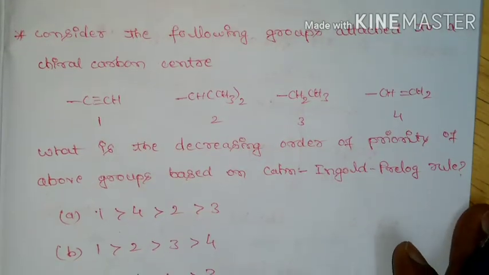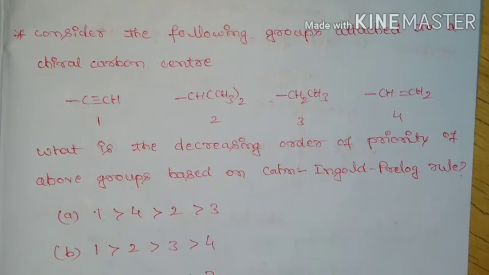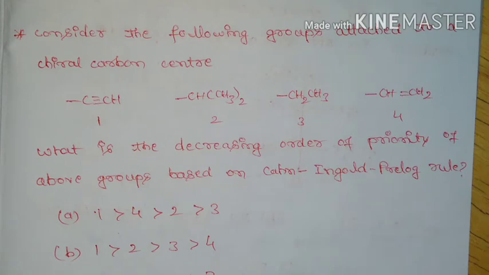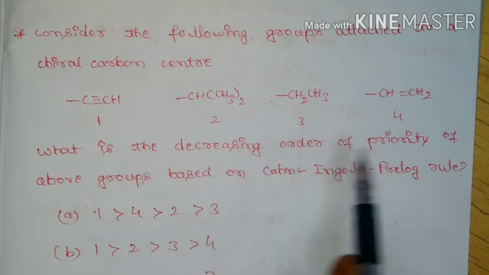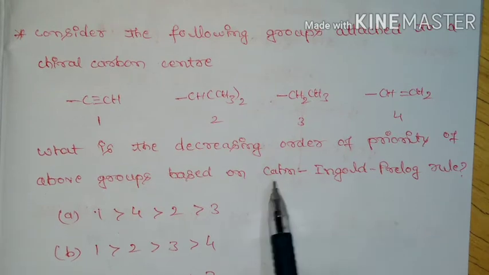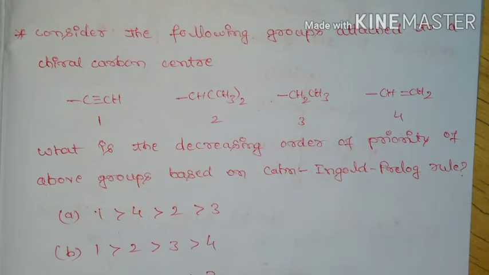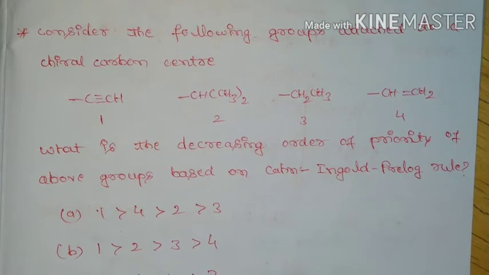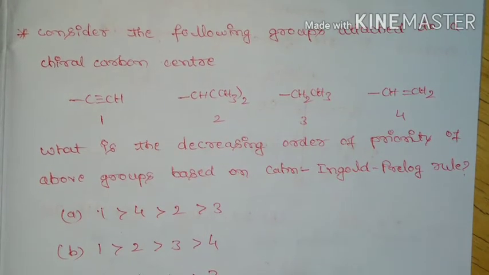Next question, consider the following groups attached to a chiral center. So here are the 4 different groups. What is the decreasing order of priority of above groups based on Cahn-Ingold-Prelog rule? So here we need to arrange them in the decreasing order of priorities based on CIP rule.